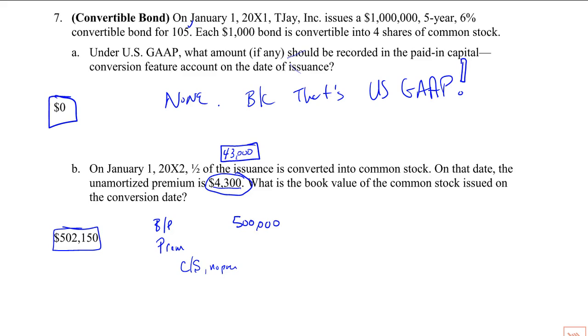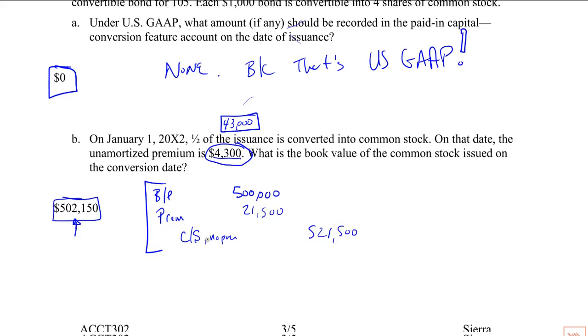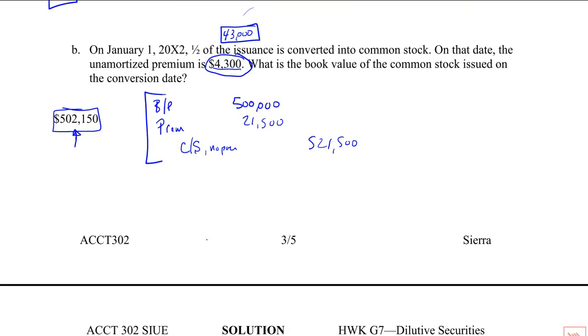It's 21,500. So 521,500. And this would be correct with the information given. Okay. All right, that's a good spot to kind of break. We don't want to make this too long, and we'll finish it off probably in the next video.